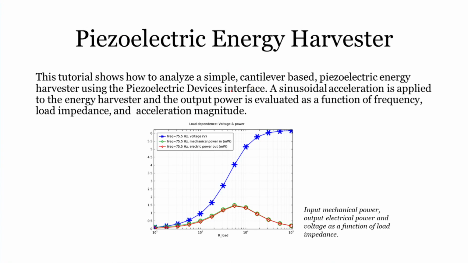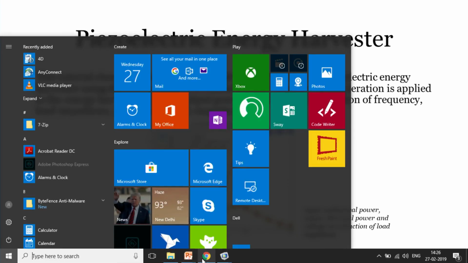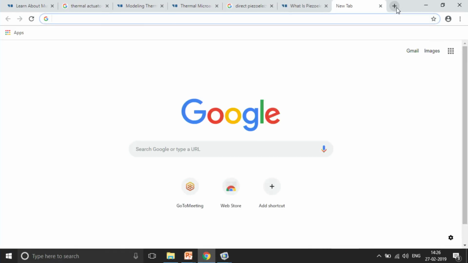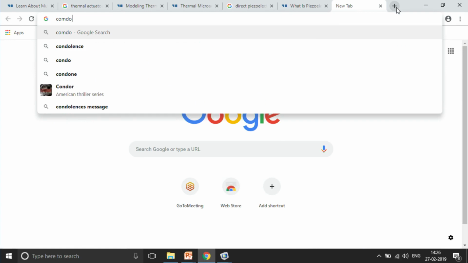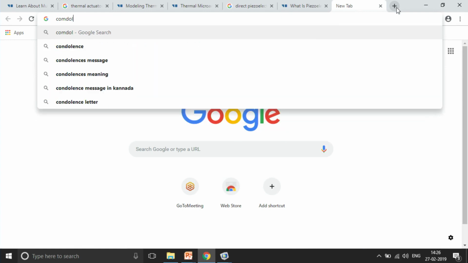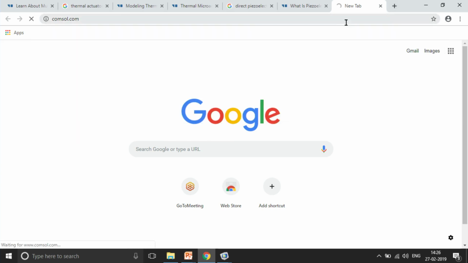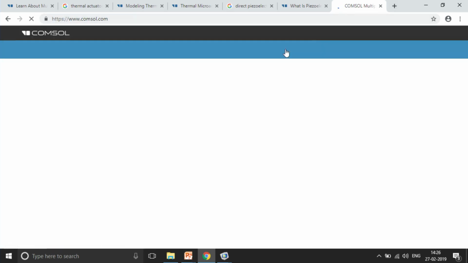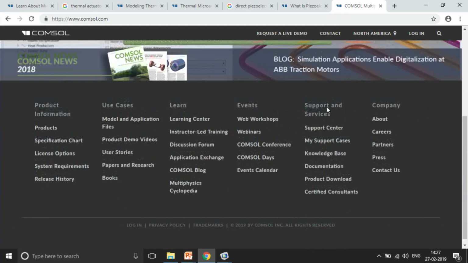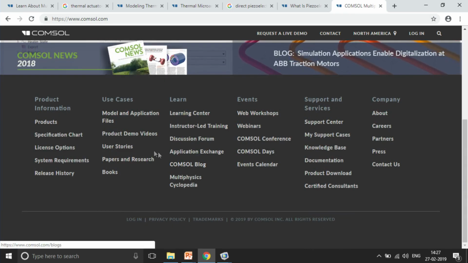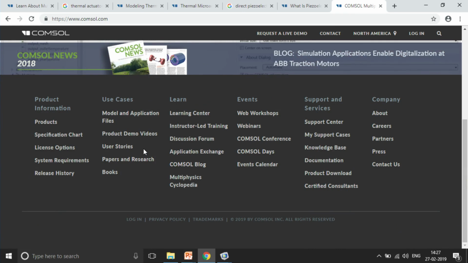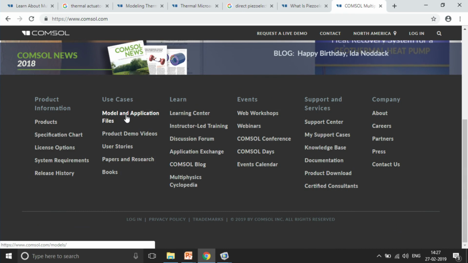So we also have the application model for it. For example, if you want to see this example model, you can go to the COMSOL website, and then you can go to the application models and application files.